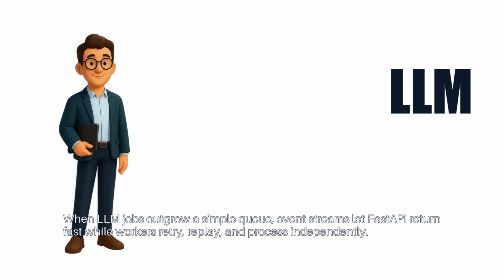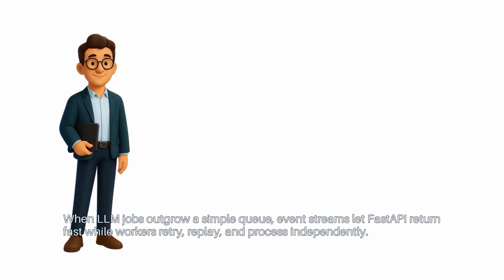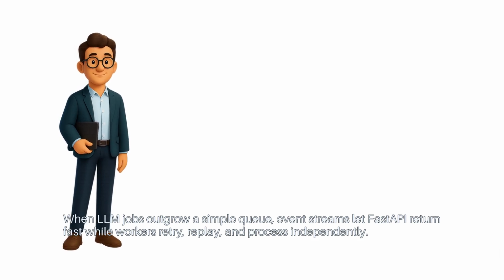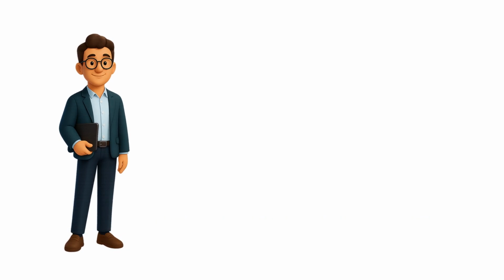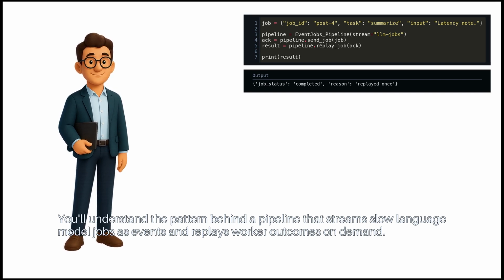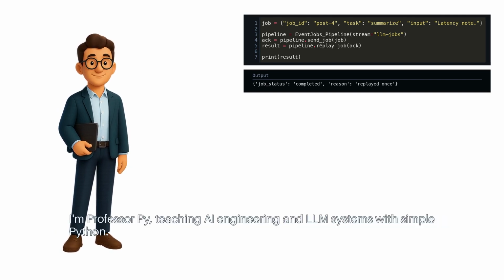When LLM jobs outgrow a simple queue, event streams let FastAPI return fast, while workers retry, replay, and process independently. You'll understand the pattern behind a pipeline that streams slow language model jobs as events and replays worker outcomes on demand. I'm Professor Pi, teaching AI engineering and LLM systems with simple Python.